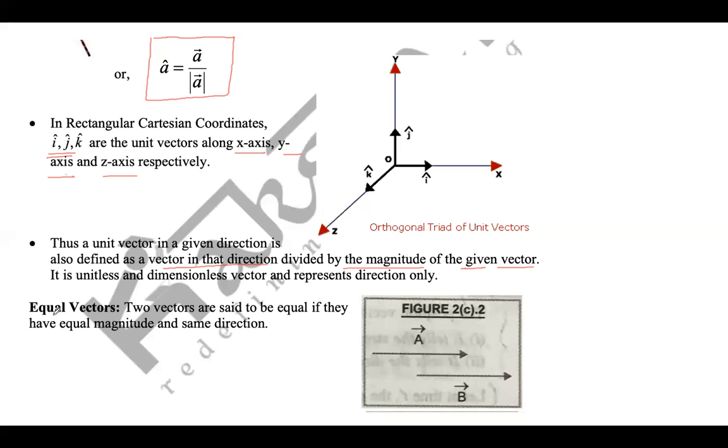Equal vectors. So when are two vectors called equal? When their magnitudes are the same and their direction is also the same, as I was discussing. Two vectors are said to be equal if they have equal magnitude and the same direction.